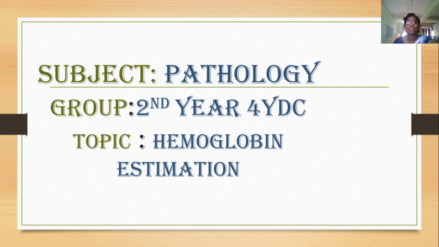Last class we discussed pathology conditions, collection of blood samples, then anticoagulants. Today we are going to discuss about the pathology subject, that is hemoglobin estimation.